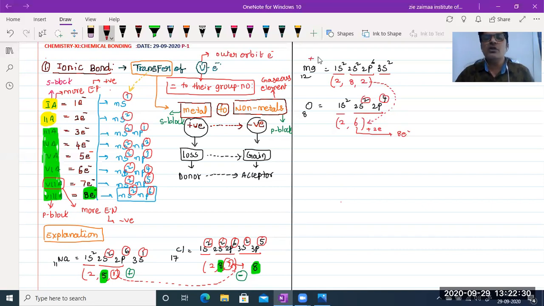So we show magnesium as plus 2, and oxygen is going to accept 2 electrons, so we give it -2. When magnesium reacts with oxygen, it forms magnesium oxide. In the product, no need to write any charge; magnesium plus 2 and -2 cancel each other. Simply we say magnesium oxide. Understood?